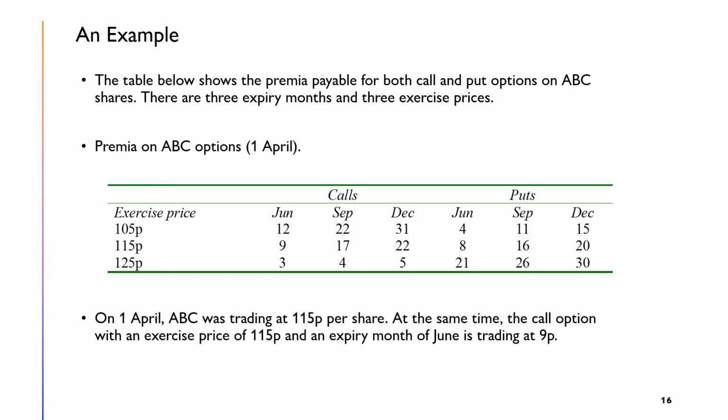On 1st April, ABC share was traded at 115 pence per share. At the same time, the call option with an exercise price of 115 pence and an expiry month of June is trading at 9 pence. The 9 pence is the time value, as the option is at the money at 115 pence, where the intrinsic value is 0.